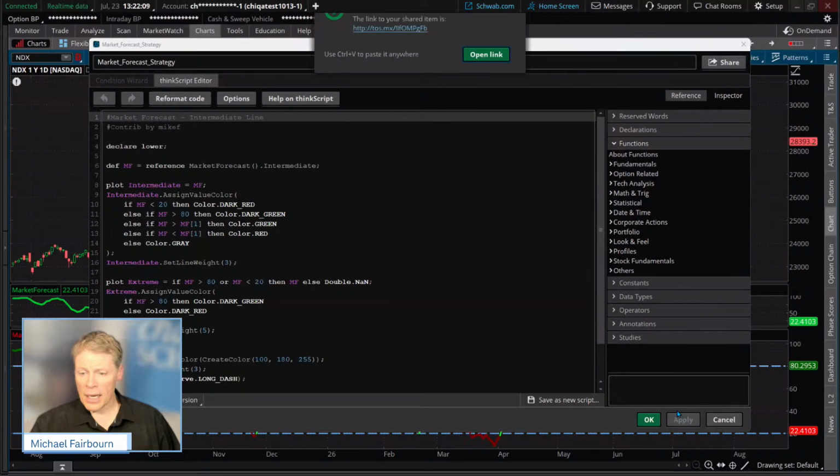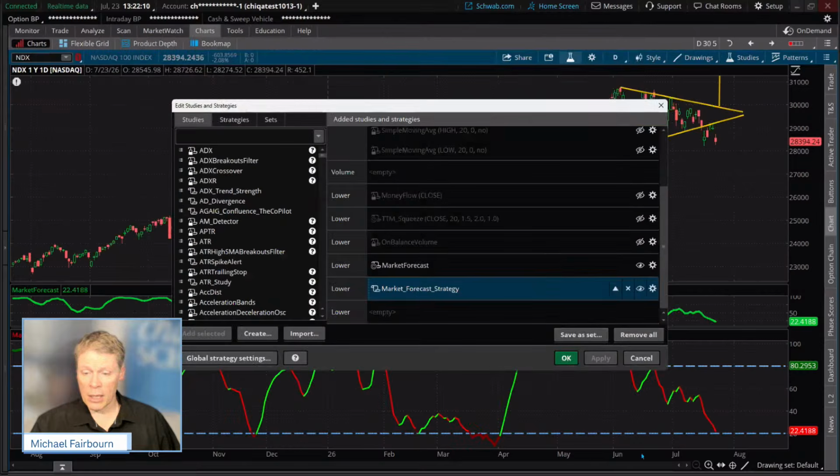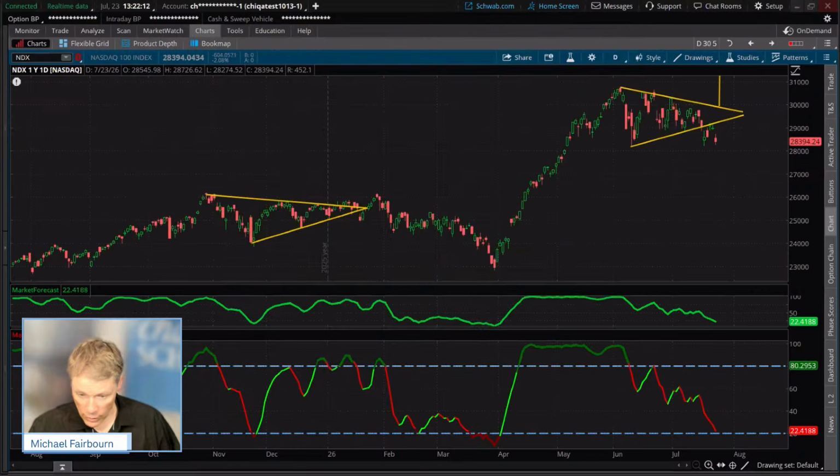So this indicator now highlights that strategy. I want to talk about it too in a second, but I've got to send it out. So here you go. So MF intermediate strategy script. Okay, so there it is right there.